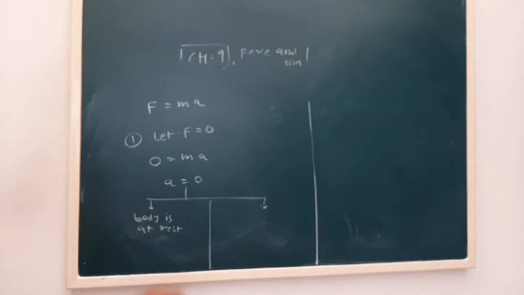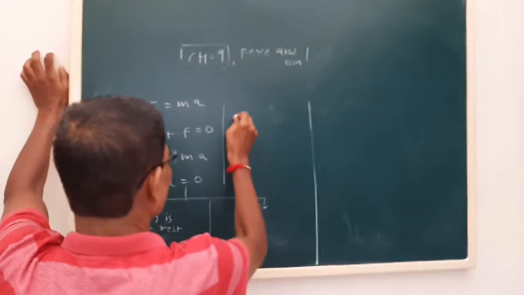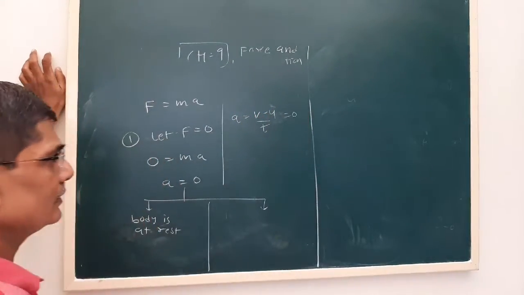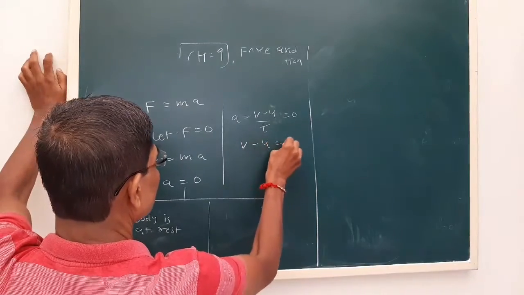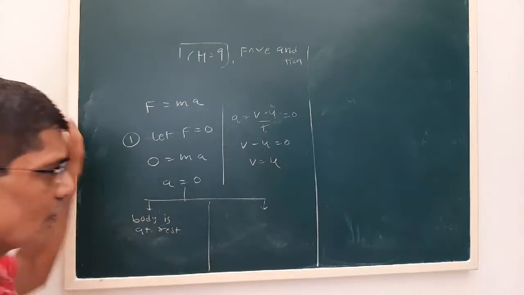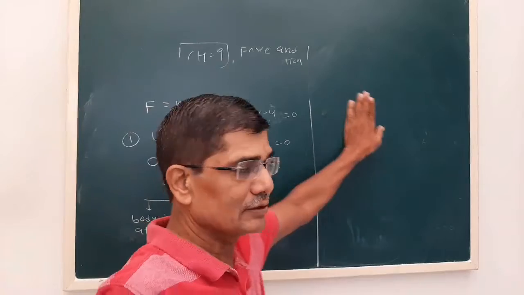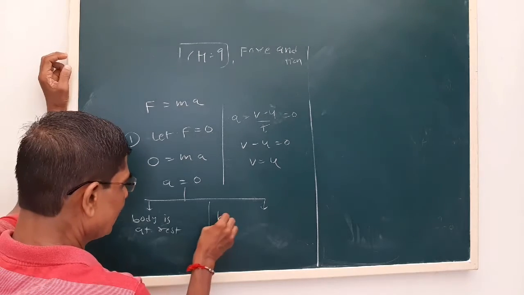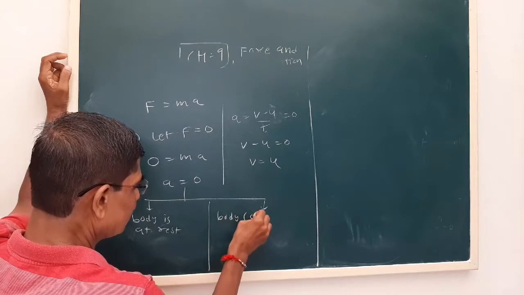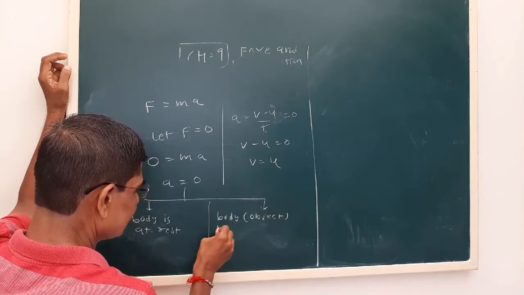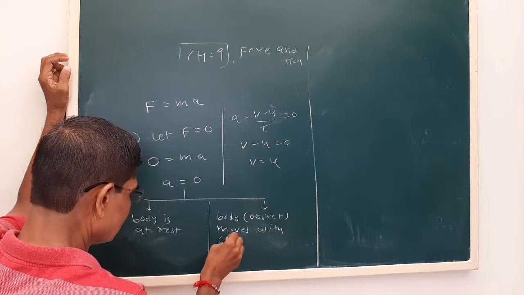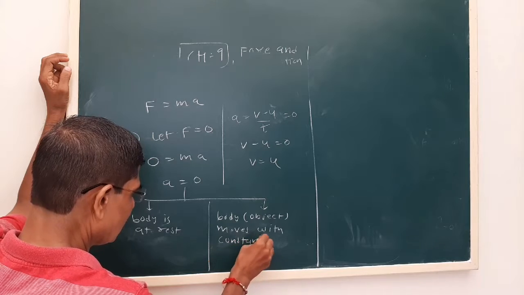Now see, a is equal to 0 means, what is the equation of acceleration? What we see is that initial and final velocity are equal. So a is equal to 0 has another consequence: the body or object moves with constant velocity.